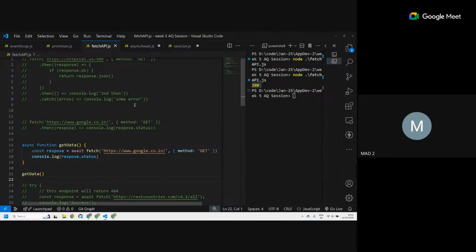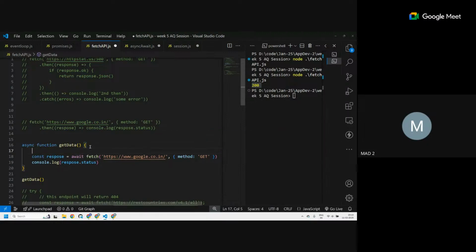Is this okay? So we learned two different ways to resolve promises: dot then dot catch, and async and await, which is just another way of avoiding then and catch. The only thing is, when you use dot then dot catch, you don't have to use try and catch. If I add the try catch, it becomes a little longer to get the exact same functionality. If I have to do the catch as well, I have to have a try over here, with everything inside the try block, so that is one additional thing you have to do.